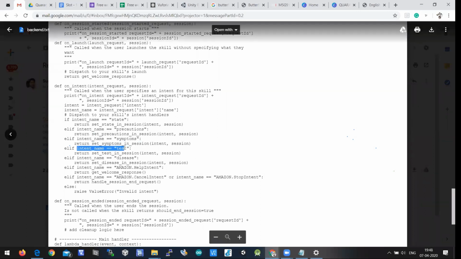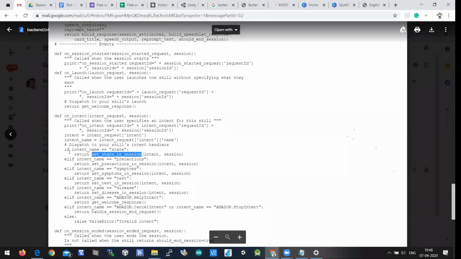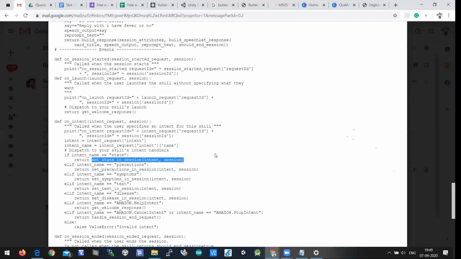If intent name is test, I'm just calling set test in session. If intent name is disease, I'm calling a function, which means that for every intent that is called from the front end, I'm defining a function here, and that function will process the question and prompt the answer output there. For example, if intent name is state, then it is calling a function called set state in session, and set state in session is here.